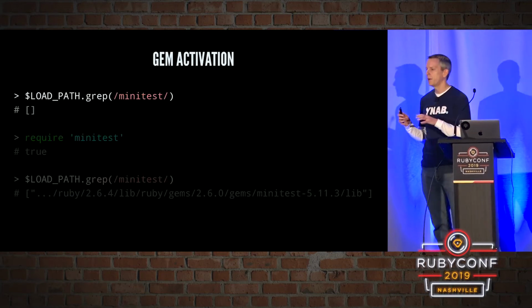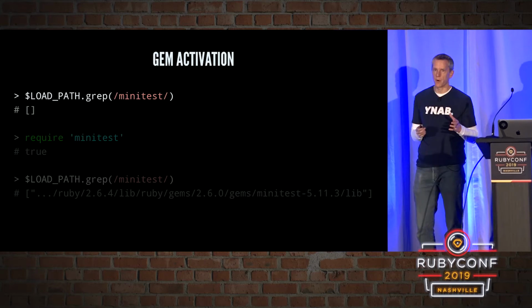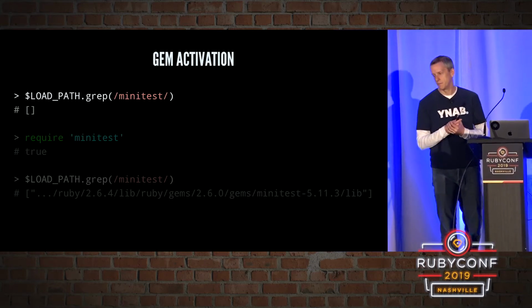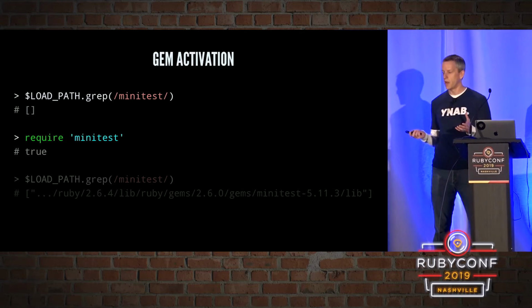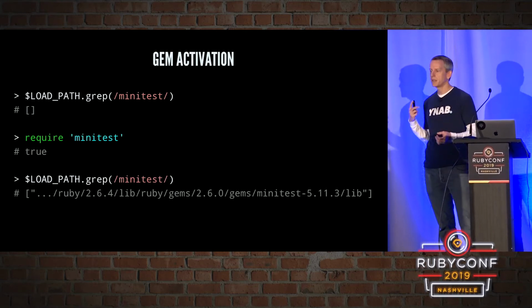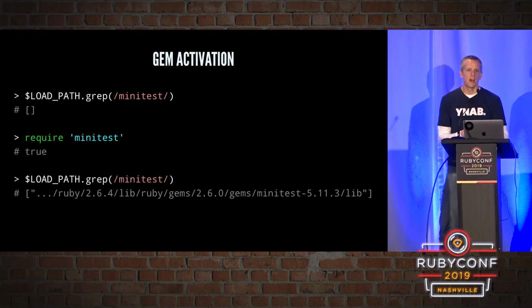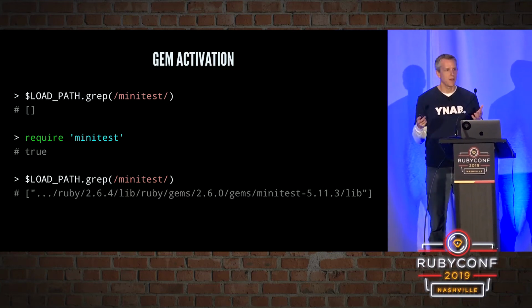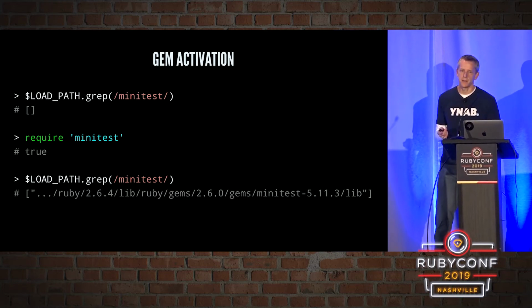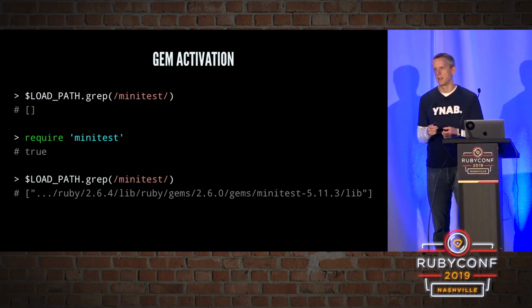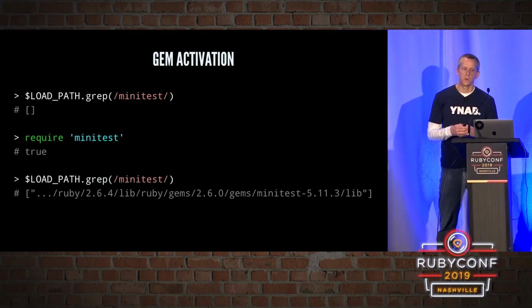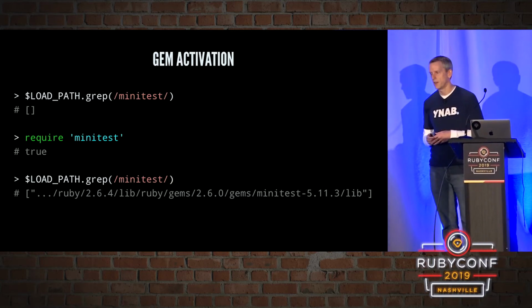If we were to look at our load path before we required MiniTest, we would see that MiniTest actually is not in our load path until we require it, and then it is in our load path. What's happening here is called gem activation. And remember we talked about how require is just a method? RubyGems overrides the require method to give us this gem activation functionality. So what happens in the RubyGems version of require?